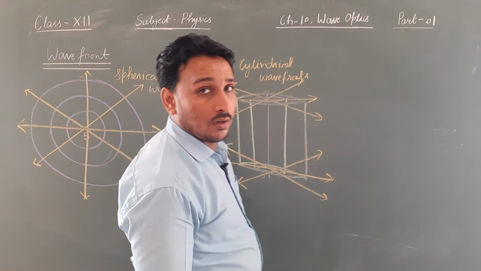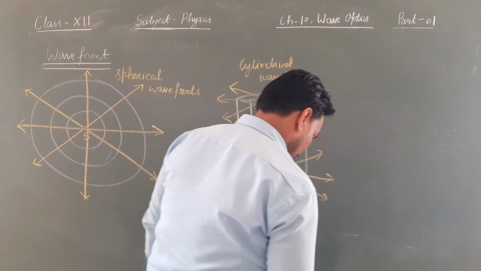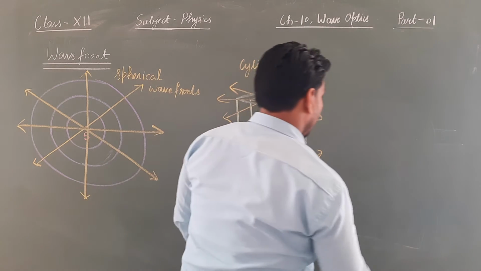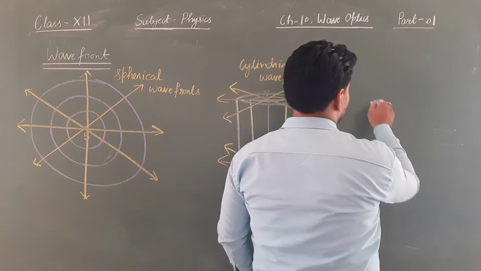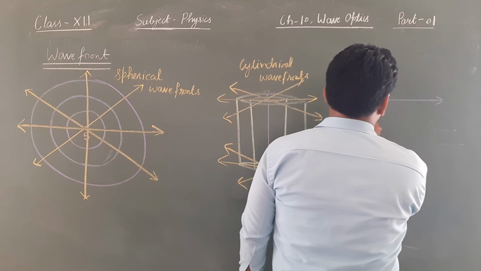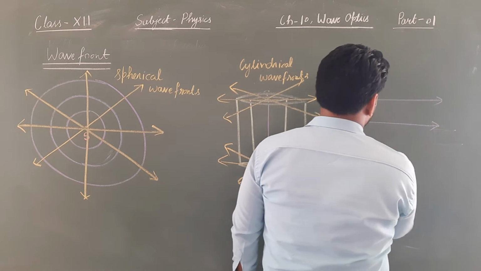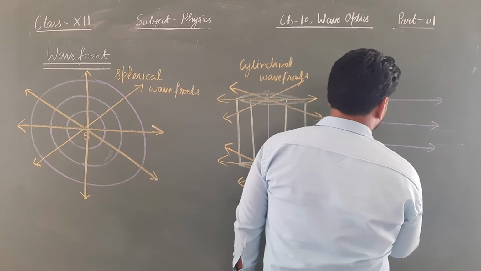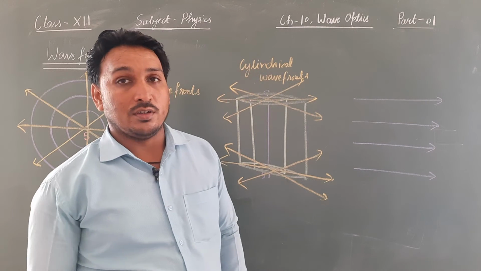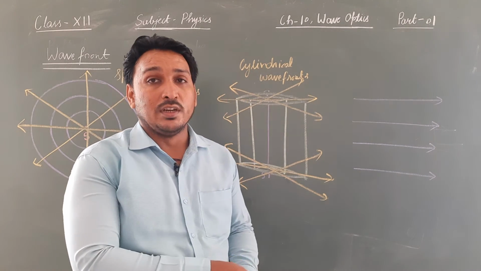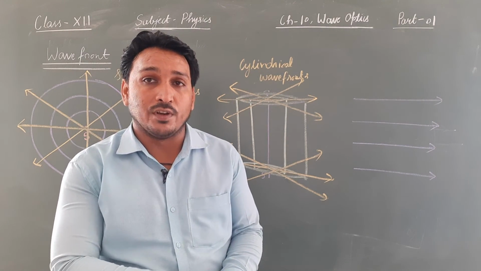And the last one, we have plane wavefronts. So how is that plane wavefront formed? If the rays of light are straight and parallel to each other, definitely they are coming from a distant source, that is, from infinity.